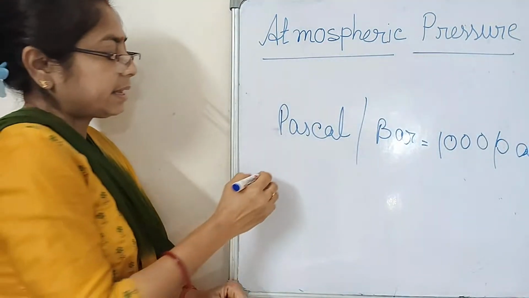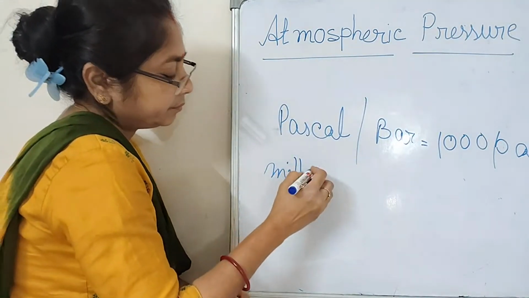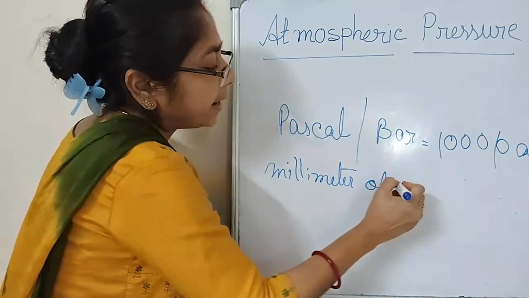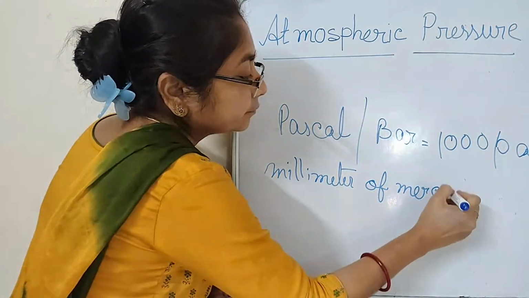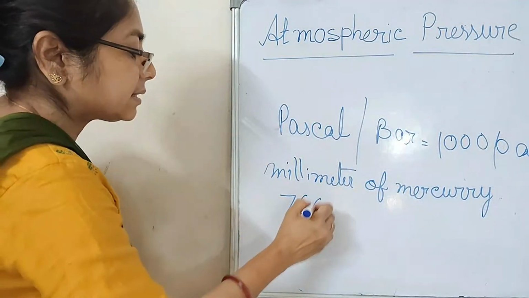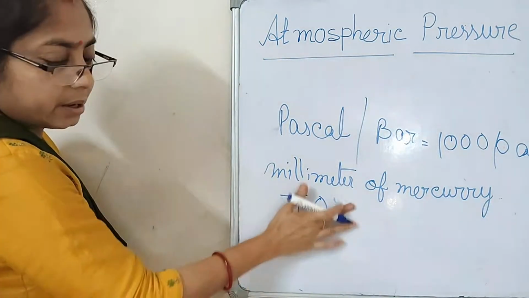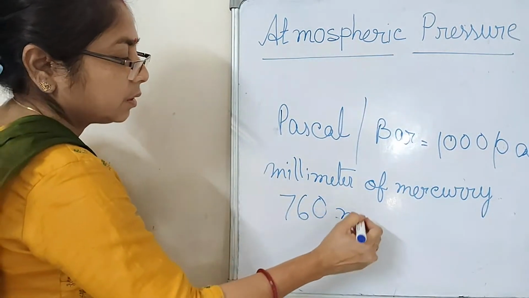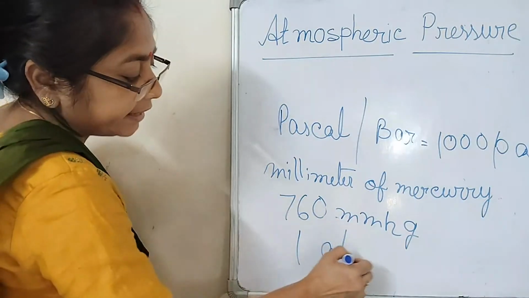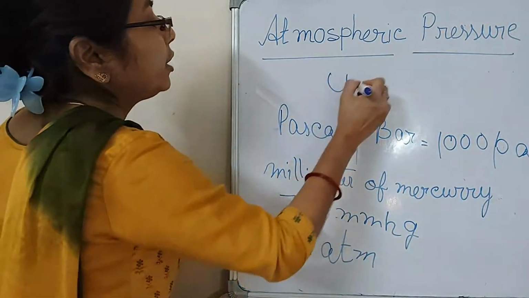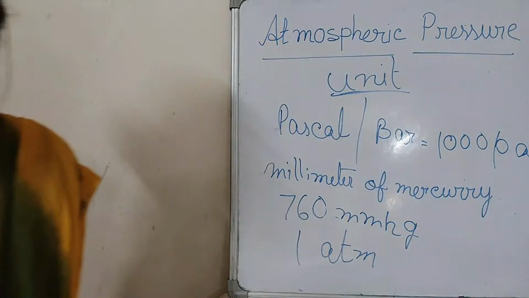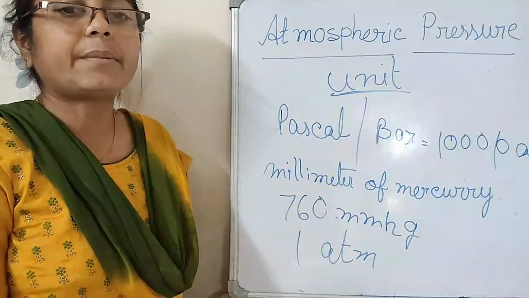Then millimeter of mercury, it is 760 mmHg, but we can say 1 atm. This is the unit of the air pressure. Clear? Have any questions?